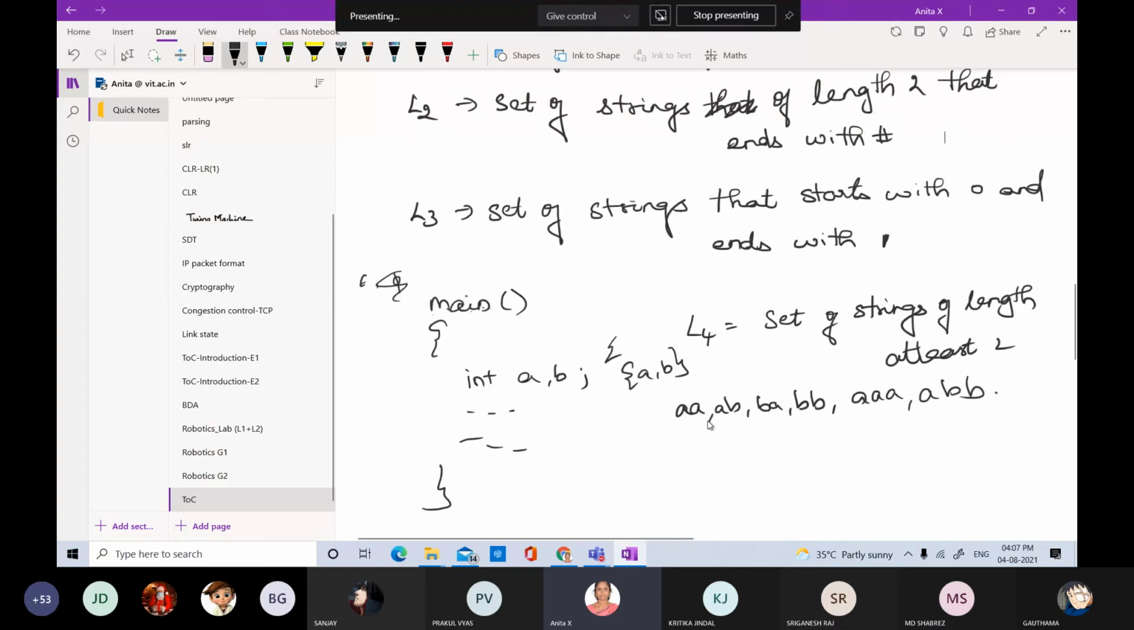Okay, so here we are going to move on to the next level. Let us consider a language A, B, C. Let us consider the set of alphabets A is equal to A, B, C. So what is AA?